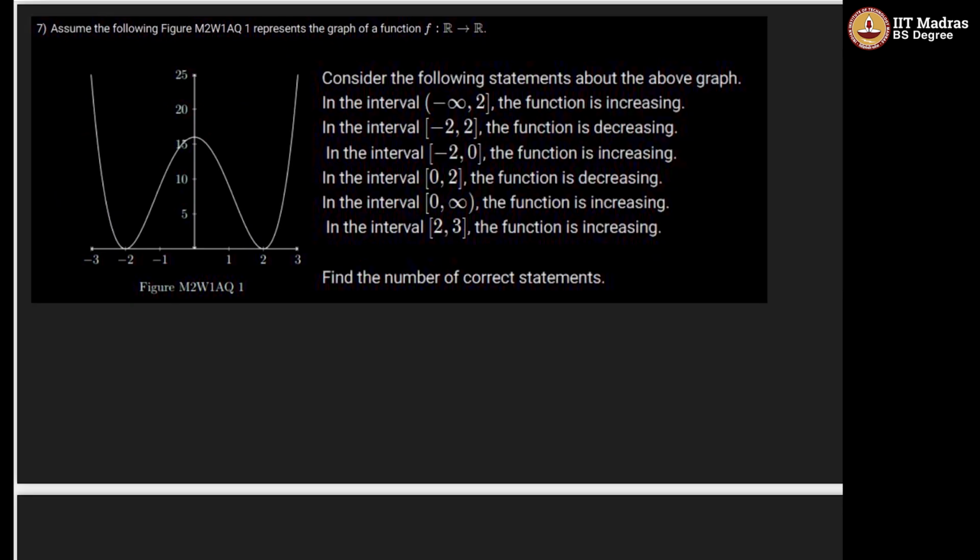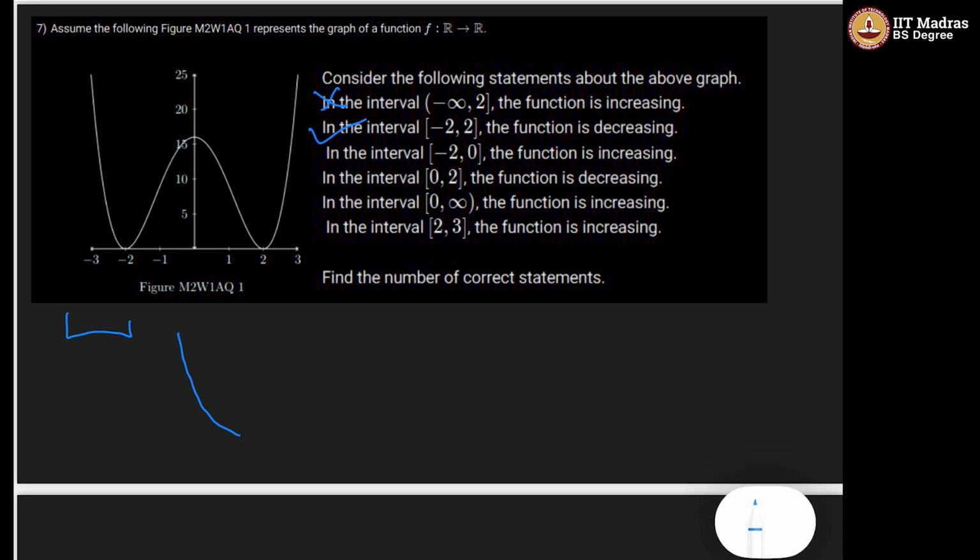This is the next question. We have the given graph, and now we have to conclude. Consider the following statements. In the interval minus infinity to 2, the function is increasing. In this interval the function is like that, which is clearly a decreasing function. Hence, this is incorrect.